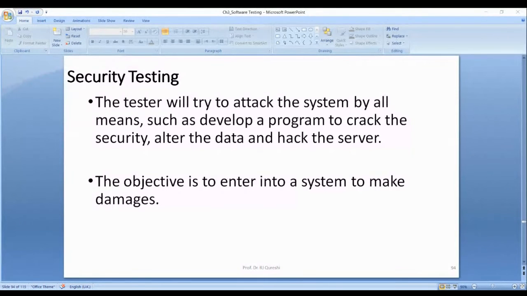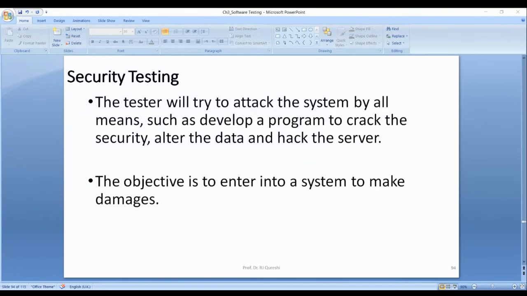What is DOS or DDoS? DOS is denial of service.